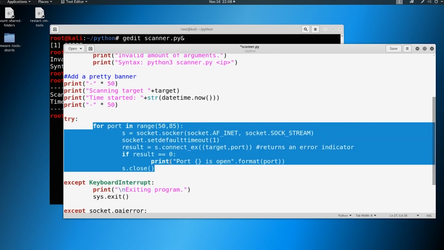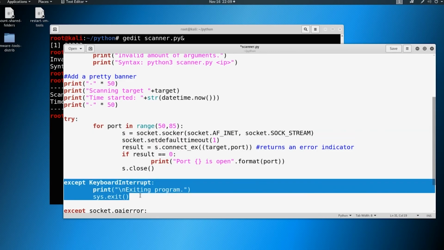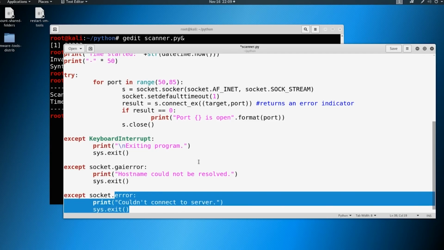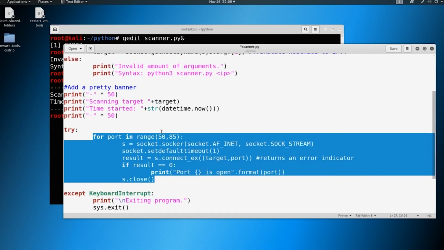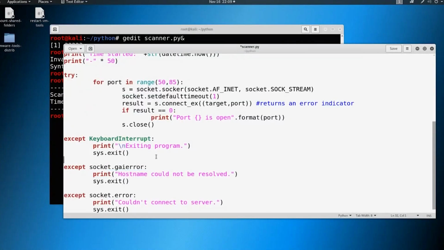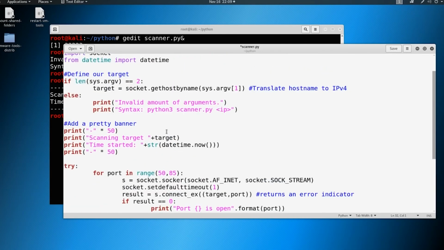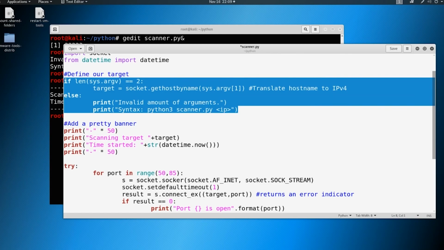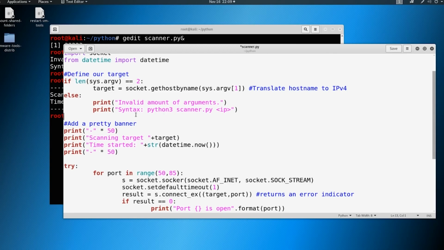And then you realize, maybe I should make that a try statement, because what if the user wants to exit, or there's no connection for a hostname, or no connection to the server? How do we get out of that? Or else we're just going to be stuck in this for loop until it's done. If we get into one of these error situations, it's going to get weird. Then you start thinking through it: I know my arguments, so let me add a statement at the top so the user knows how to use it. And then maybe I'll put a pretty banner in there when it's all said and done. It starts to really design itself.